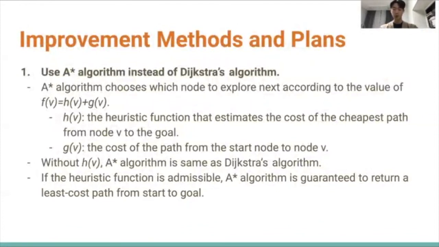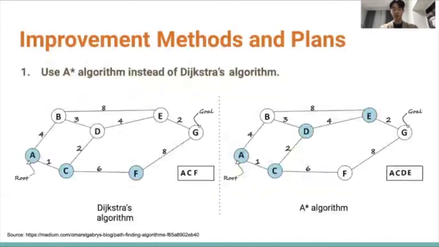As you notice, without H(n), the A-star algorithm becomes Dijkstra's algorithm. If the heuristic function H(n) is admissible, A-star is guaranteed to return a shortest path from start to goal. Here's an example of Dijkstra's algorithm and A-star algorithm. As you can see, by utilizing the heuristic function H(n), A-star finds the shortest path much faster than Dijkstra's algorithm.